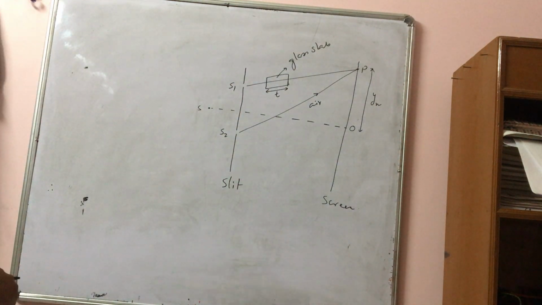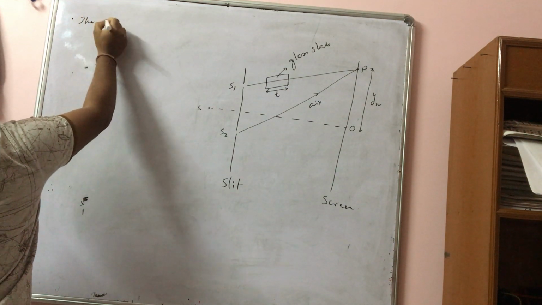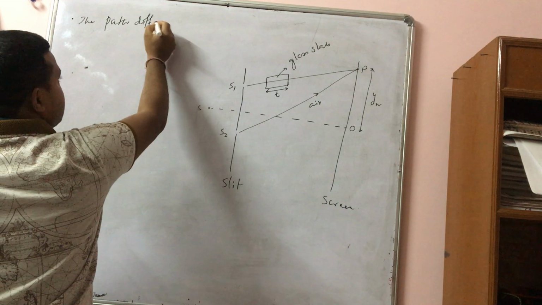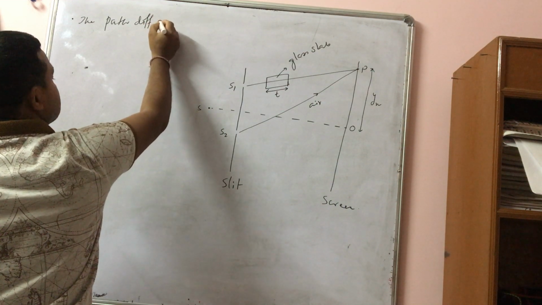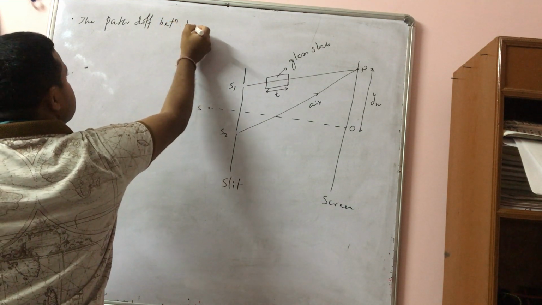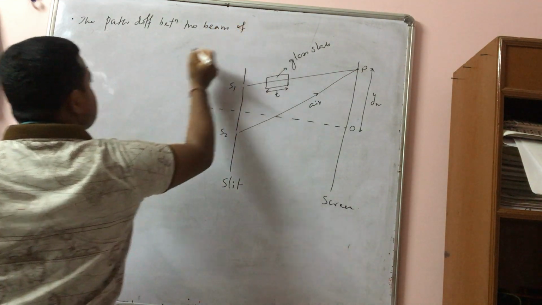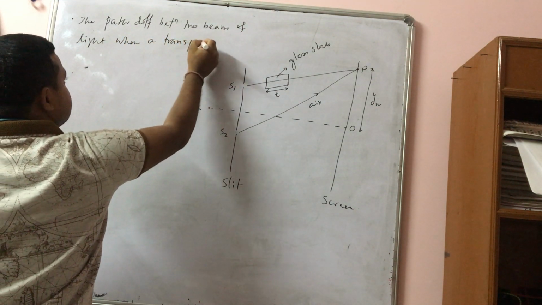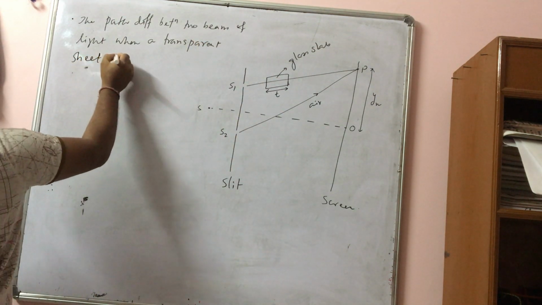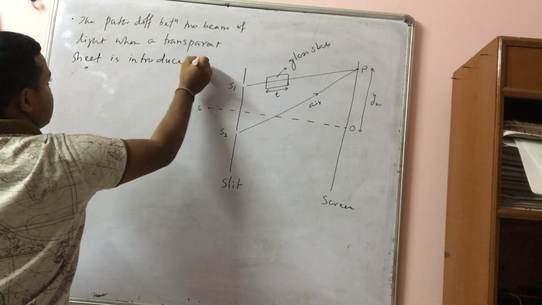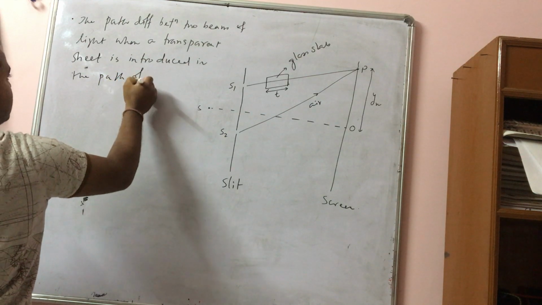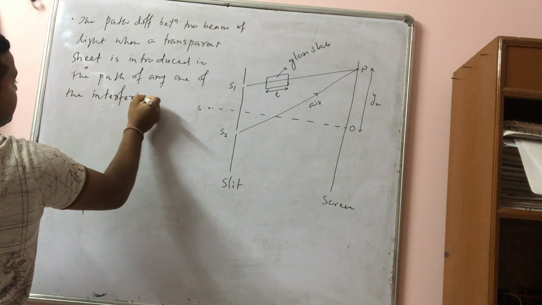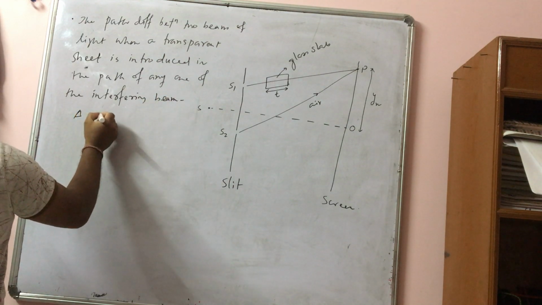So we can say that this point you have to remember, the path difference between two beams of light when a transparent sheet is introduced in the path of any one of the interfering beam, that is delta x is equal to what we got?